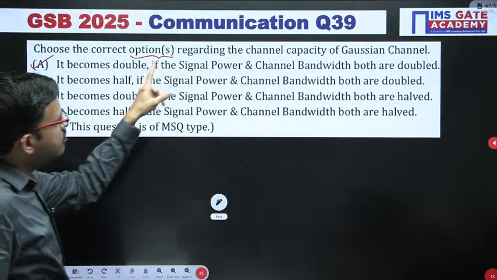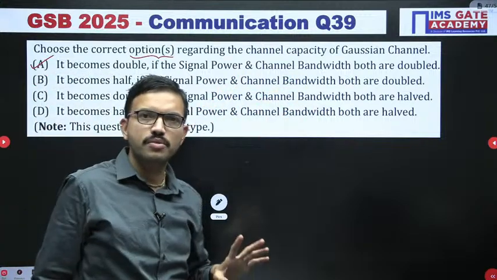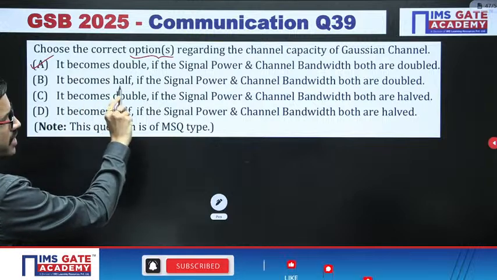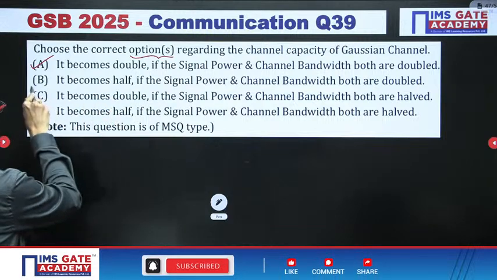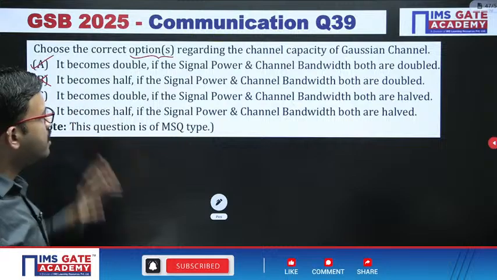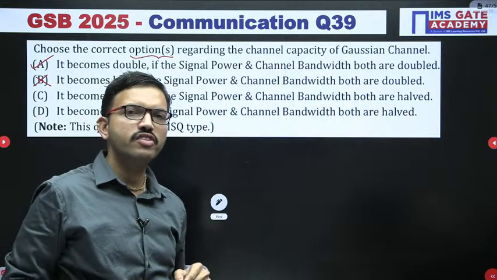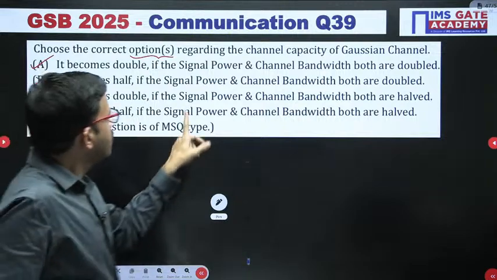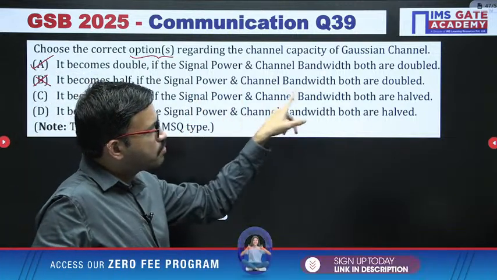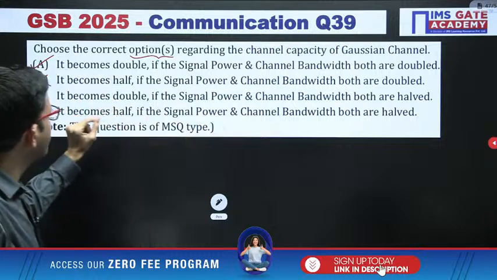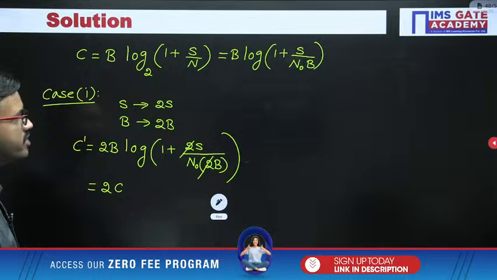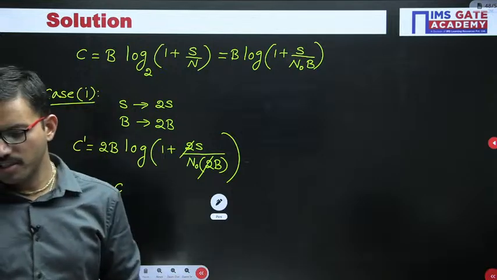It becomes double if the signal power and channel bandwidth both are double. Now with this understanding, we can directly eliminate option B. Now among C and D we have to verify. Since I have discussed one case, now all of you can give it a try. If you make signal power and channel bandwidth both half, then what is going to happen regarding channel capacity? Among C and D, which option can we choose?